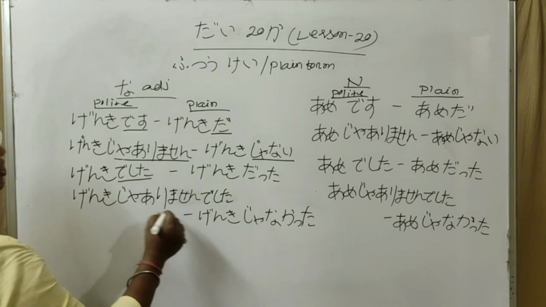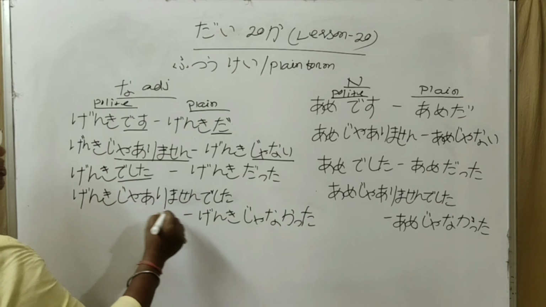Coming to nouns. In polite sense we have ame desu, non-past, and past. Non-past positive ame desu changes to ame da. Desu changes to da. Non-past negative ame ja arimasen changes to ame ja nai.